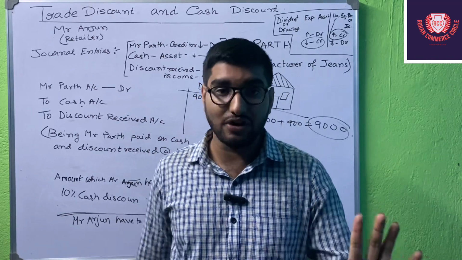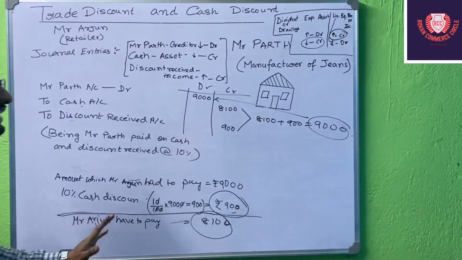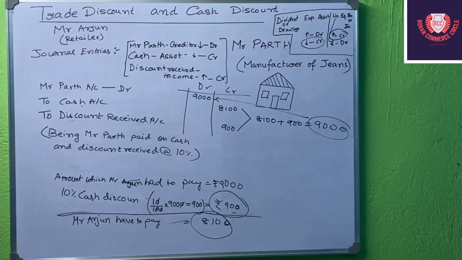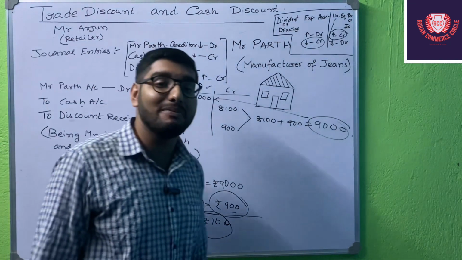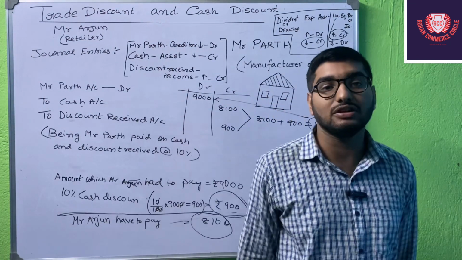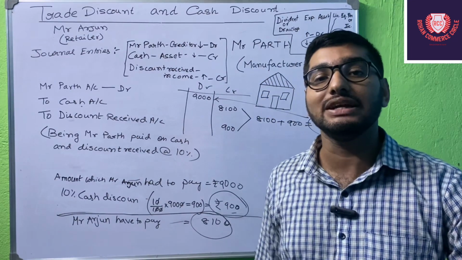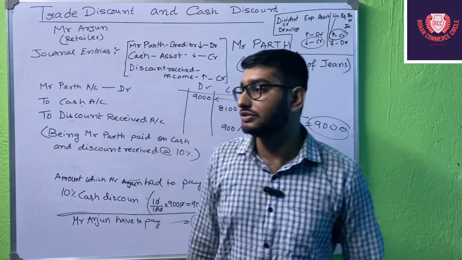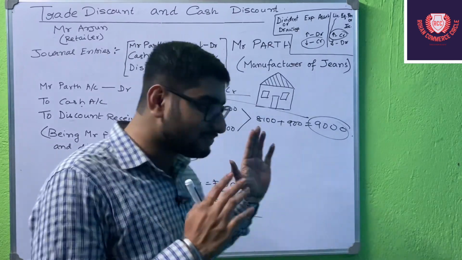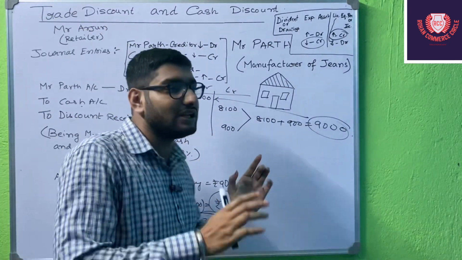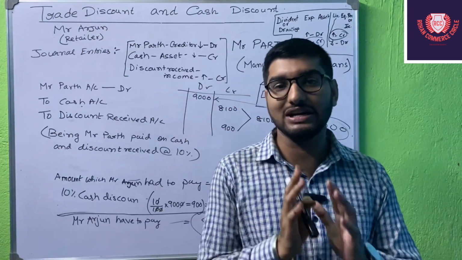Okay, have you understood this, students? This is very important. And one more thing is, the other name of this discount is early payment discount. That is also very important. The other name of this discount is early payment discount. So I hope this concept of cash discount and trade discount is totally clear to you.